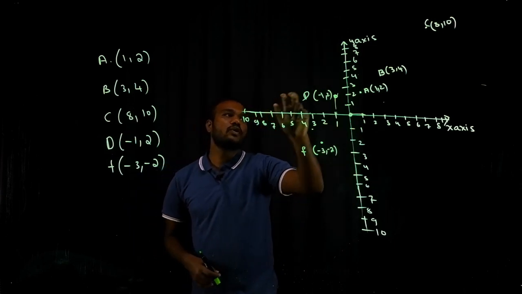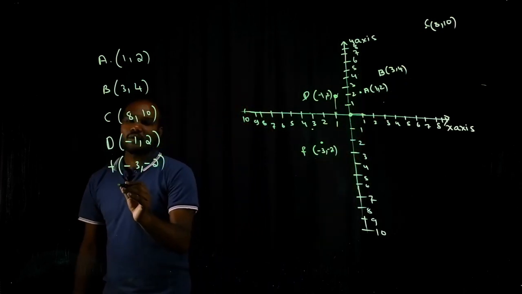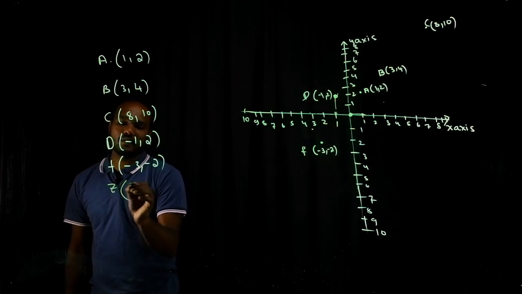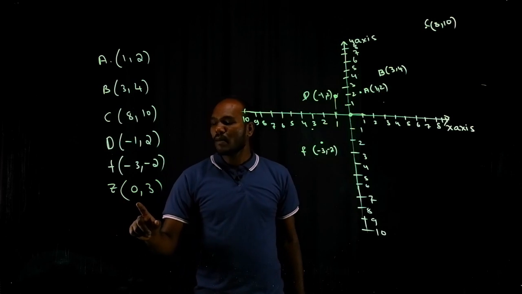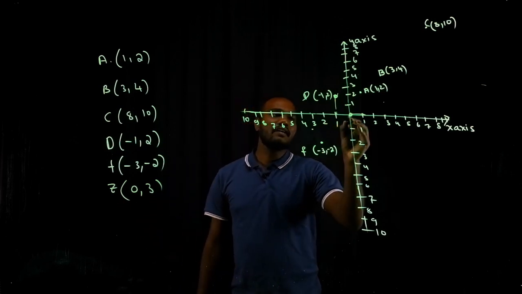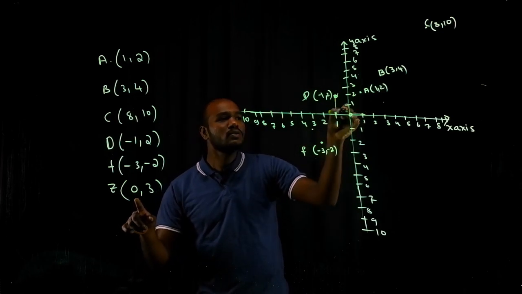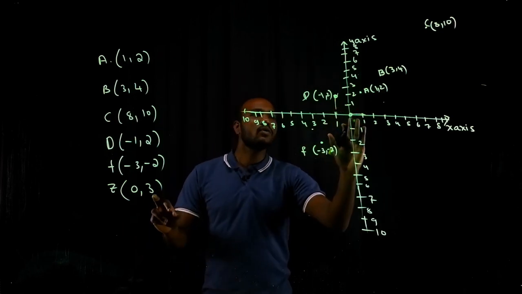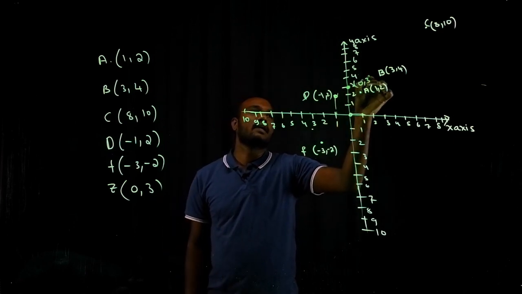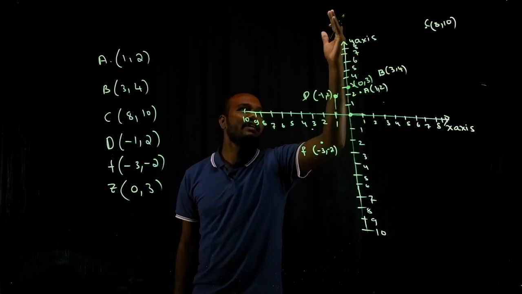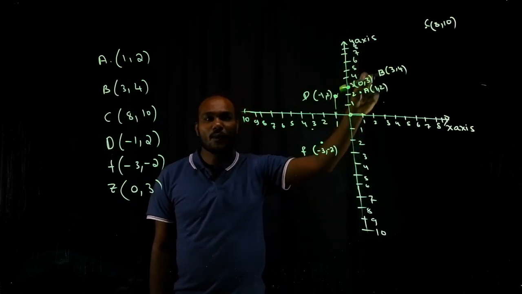You should be capable of knowing what point exists where. If I ask you to plot another point, let's say point Z, (0, 3), do you know where this exists? I am starting from 0. 0 means you should not travel anything horizontally, only here. 3 means we have to go up 3: 1, 2, 3. So this is (0, 3), and it is on the Y axis.